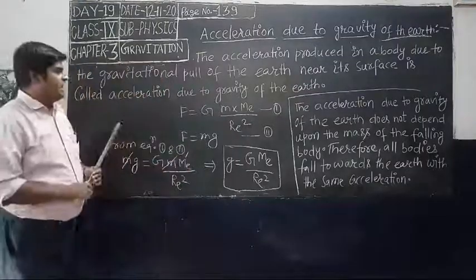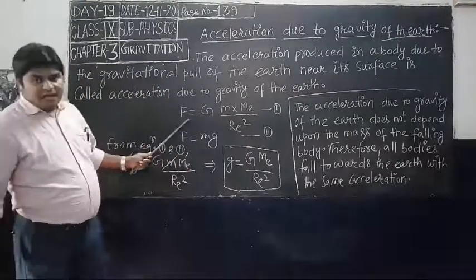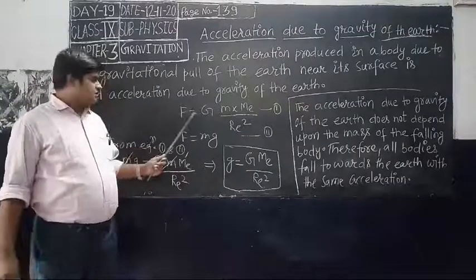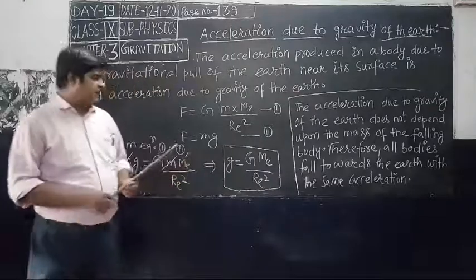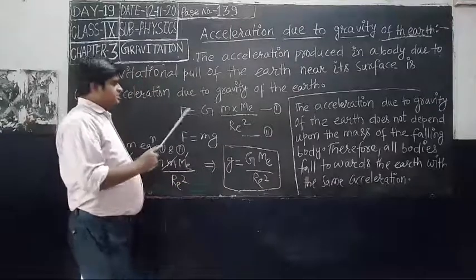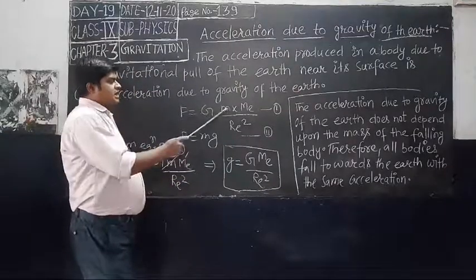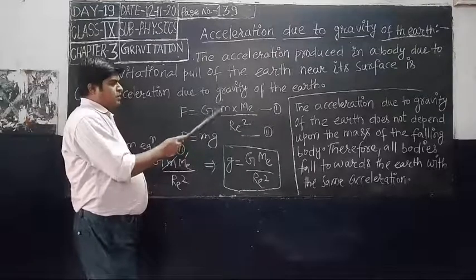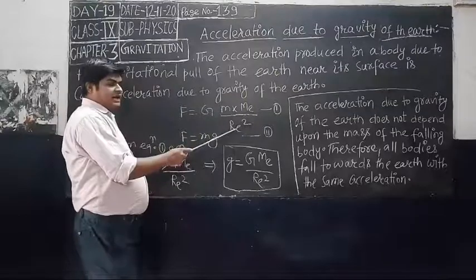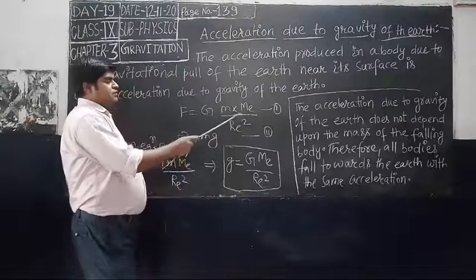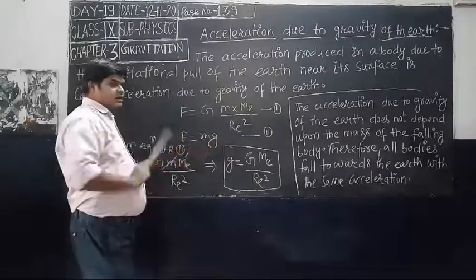Okay, and students, I have discussed earlier, F, the gravitational force, is equal to G m Me by r square. F is gravitational force, G is gravitational constant, small m is the mass of the object, capital Me is the mass of the earth, and r is the radius of the earth. You know this is the value of gravitational force.